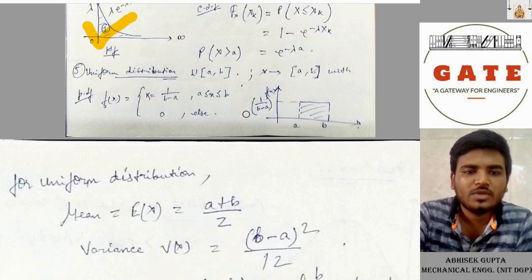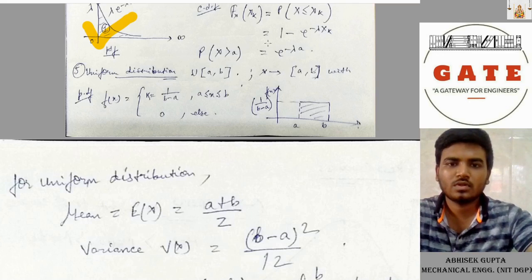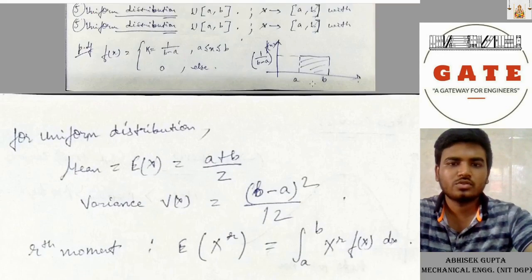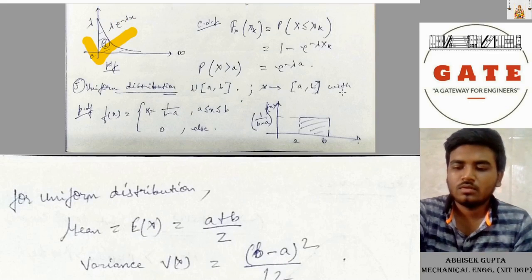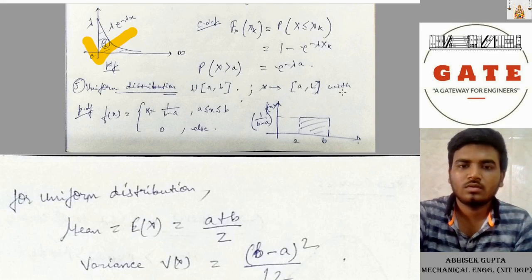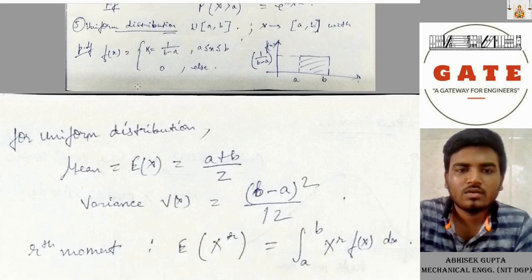Now coming to uniform distribution. Uniform distribution curve. So this is U(a, b), x ranges from a to b, with PDF f(x) equal to a constant k, 1/(b − a). This is the